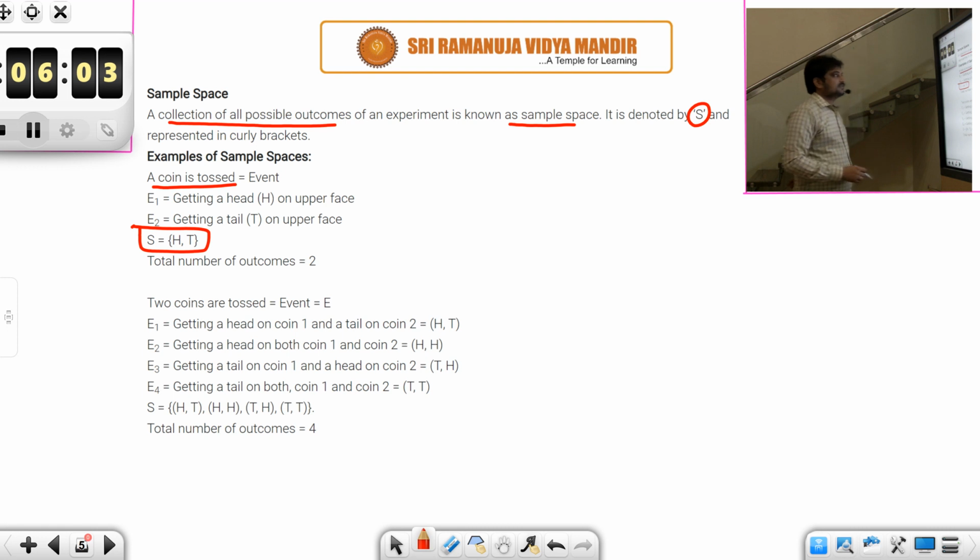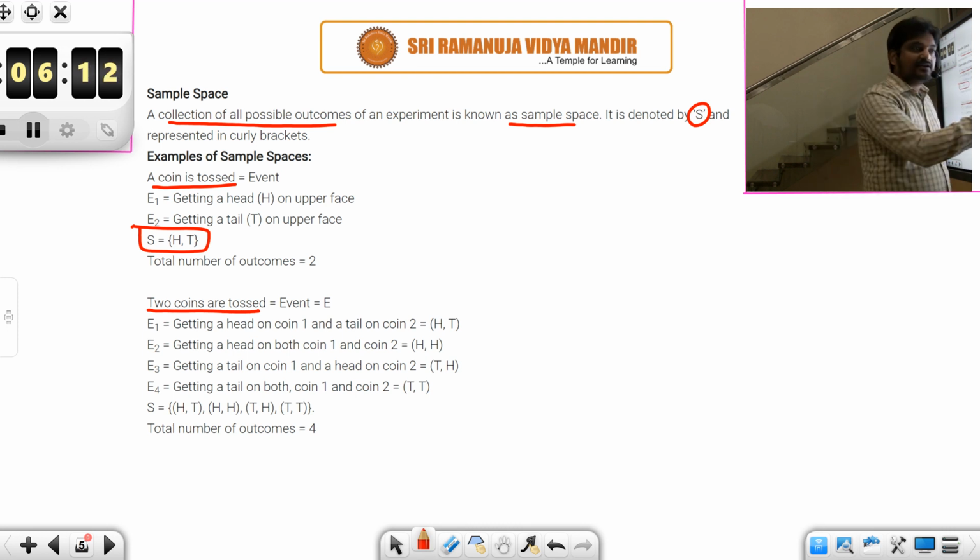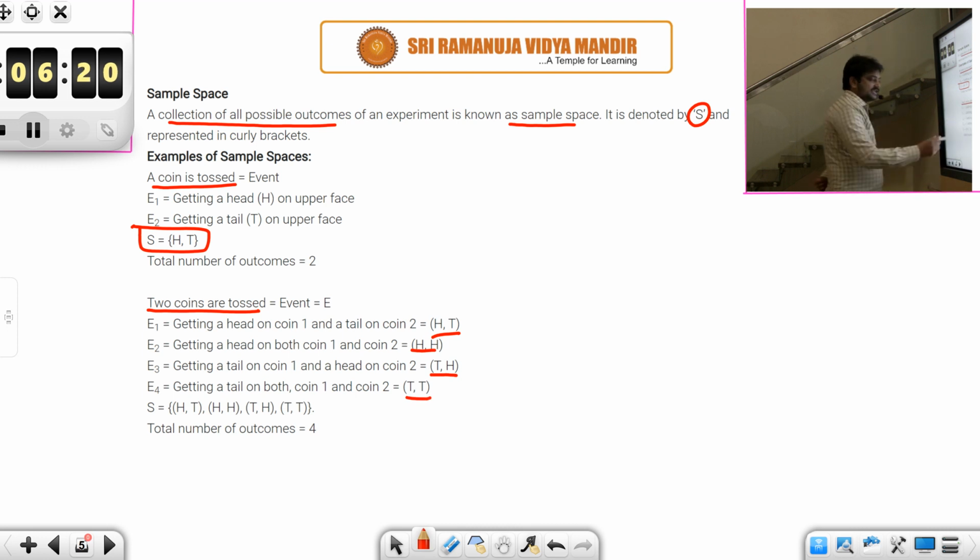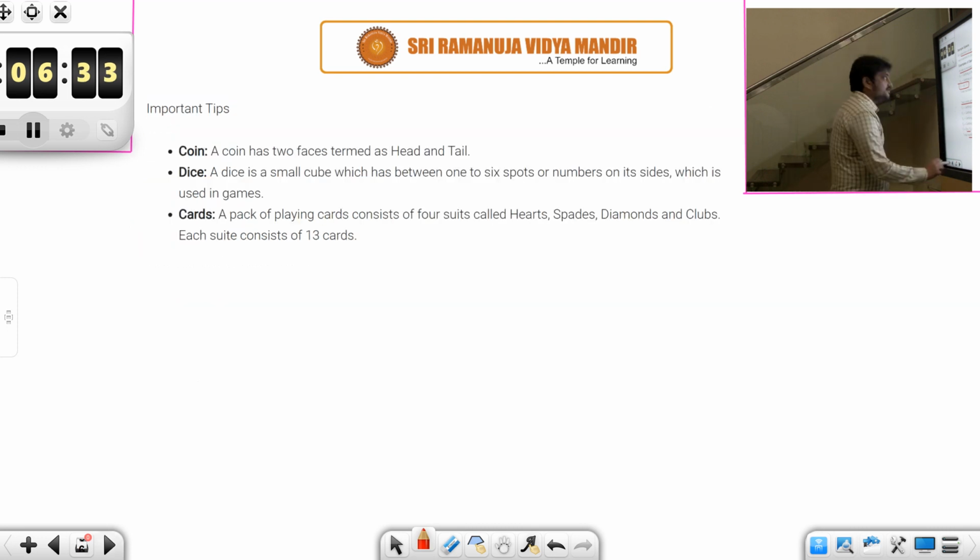Similarly, consider another experiment, say 2 coins are tossed. You will be having 2 faces, and the outcomes will be either head tail, head head, or tail tail. So your sample space will consist of HT as one element, HH, TH, TT. The total number of outcomes is 4. Are you getting this? So these are the possible outcomes.